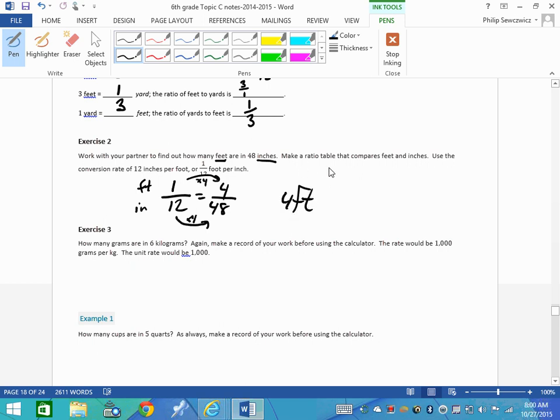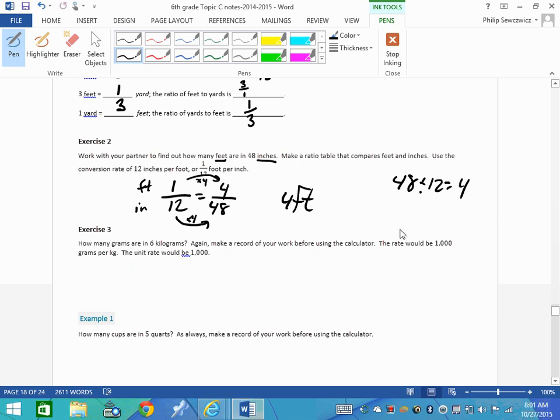Now, I know it says make a ratio table. I'm not worried about that. Let's jump right to it. Much more effective of a particular technique. Now again, if you're just saying, well, can I do 48 divided by 12? Not going to disagree with you here. The main thing is we need a technique for how we're going to set up. If you did 48 divided by 12, then I need to see that. I need you to say, hey, I did 48 divided by 12, and that's how I'm getting my 4.